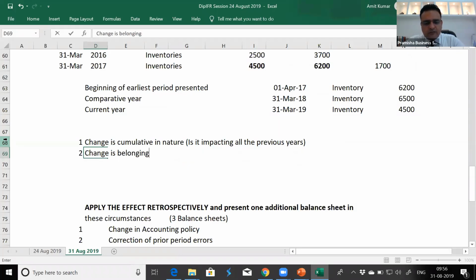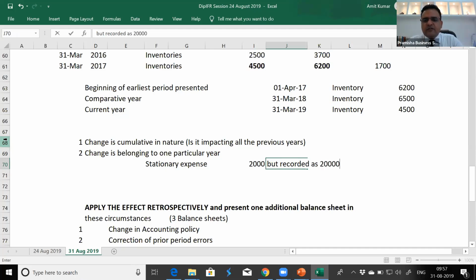belonging to one particular year, means that there was a stationery expense which was supposed to be recorded at 2,000 but recorded as 20,000. Now to adjust this, do you need to bring in cumulative effect? Do you need to recalculate all the expenses of stationery since beginning, or what you'll do? We can simply adjust this against the retained earnings of this year, and it is taken care of.